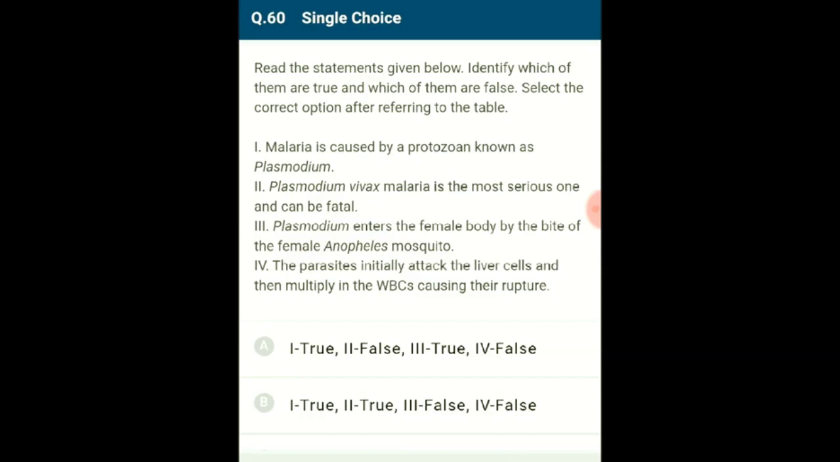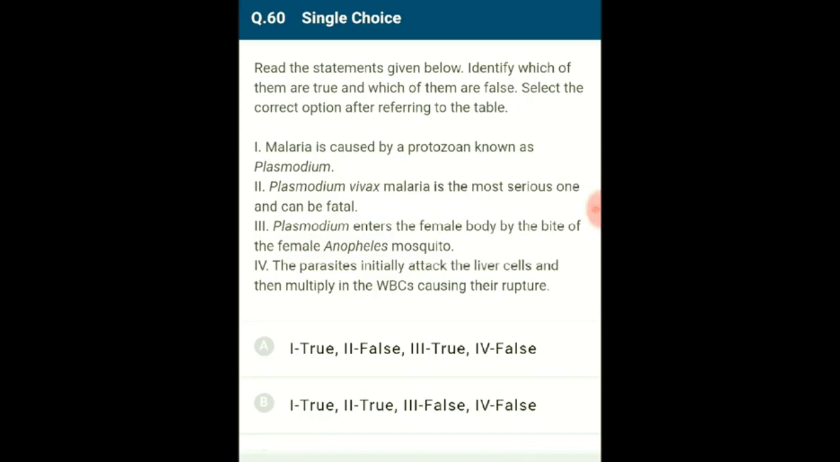Malaria is a vector-borne disease caused by the protozoan Plasmodium. There are 4 species of Plasmodium. The malaria caused by Plasmodium falciparum is most serious and can be fatal. Plasmodium enters the human body by the bite of the female Anopheles mosquito. The parasites initially attack the liver cells and then multiply in the red blood cells, causing their rupture.